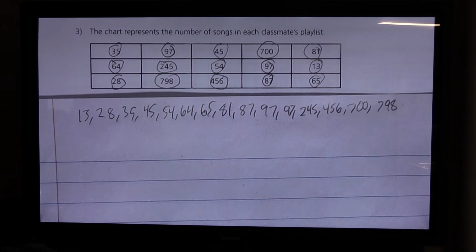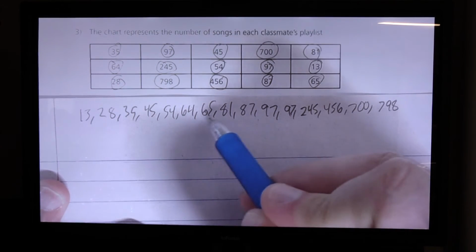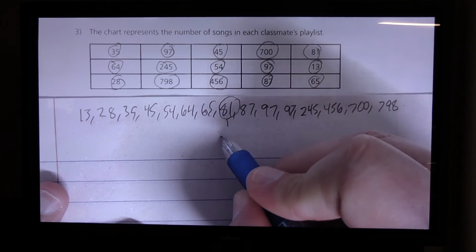So, now to find the median of this set of data, we need to figure out the middle data point, the middle value. Now, we already established that we had 15 values in this data set. To find the median, you'd say 15 plus 1 is 16, divided by 2, and you get 8. So the 8th value is our median. Alright, so 1, 2, 3, 4, 5, 6, 7, 8. So our median is 81.